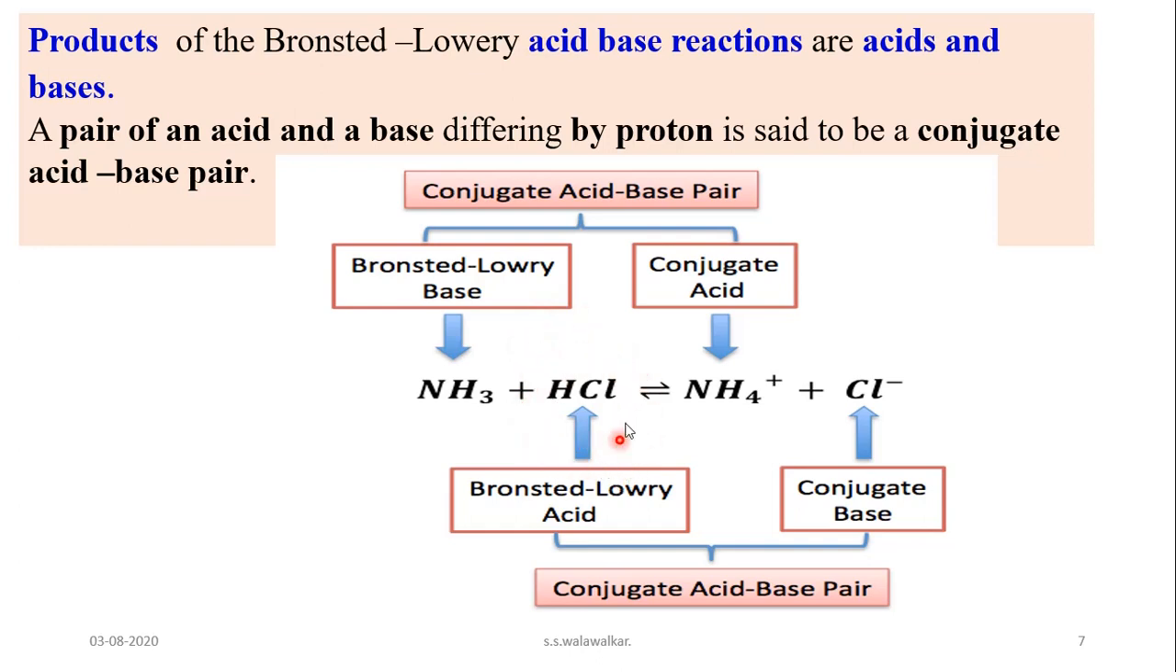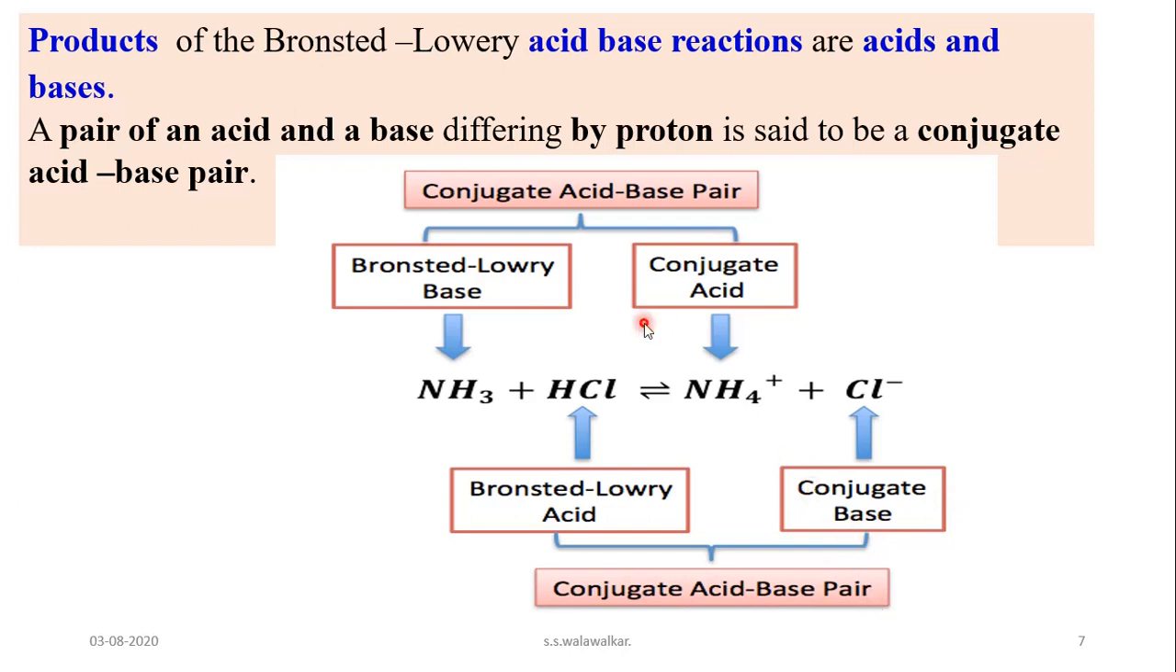So here HCl, when it donates a proton, forms Cl ion, and it acts as a conjugate base. So HCl is acid 1 and Cl ion is base 1. So one acid base pair formed in this acid base reaction is HCl and Cl ion, one conjugate acid base pair.